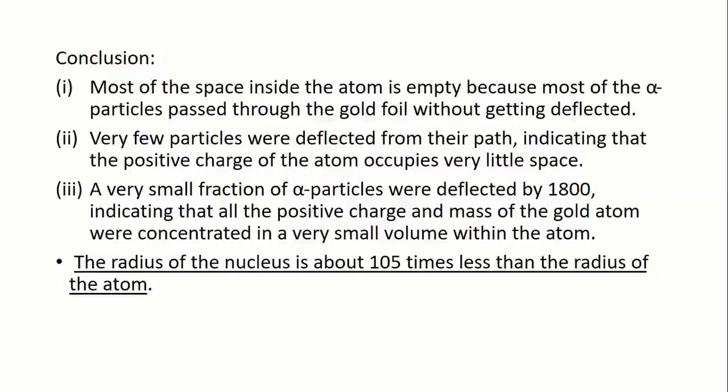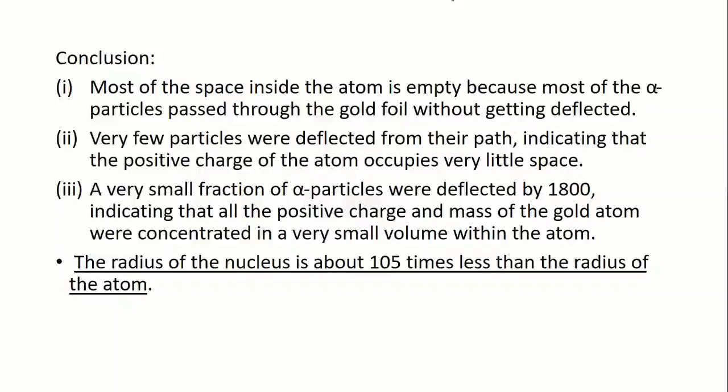It shows that there is a positive center in the atom which repels the positively charged alpha particles. Very few alpha particles completely rebound on hitting, which shows that all the positive charge and mass of the atom were concentrated in a very small volume within the atom.